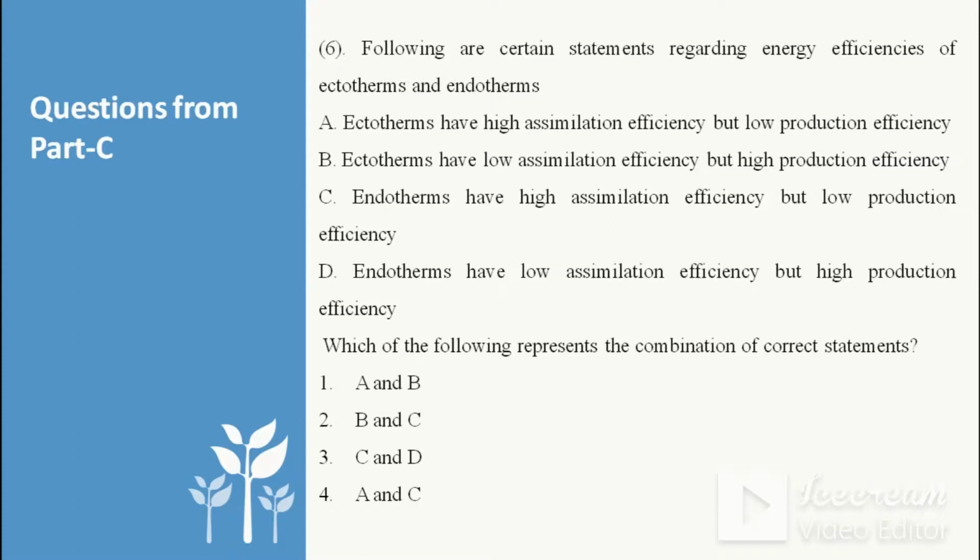Then D, endotherms have low assimilation efficiency, so it is not correct. Endotherms have high assimilation efficiency. So B and C are correct. So if we choose the correct combination, B and C is the correct combination here.